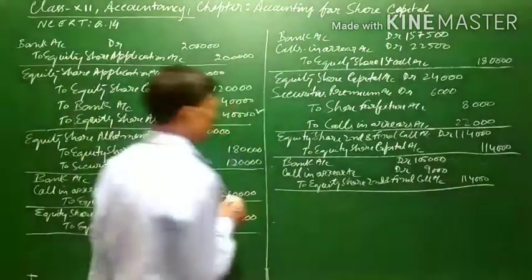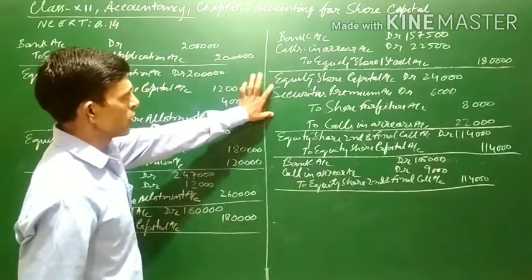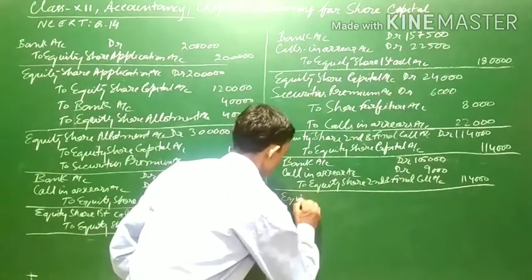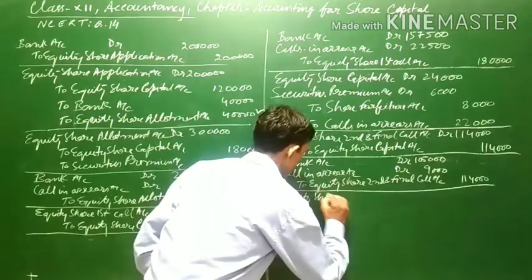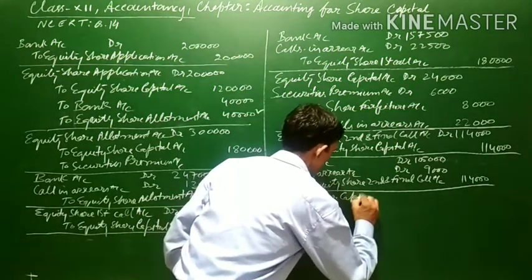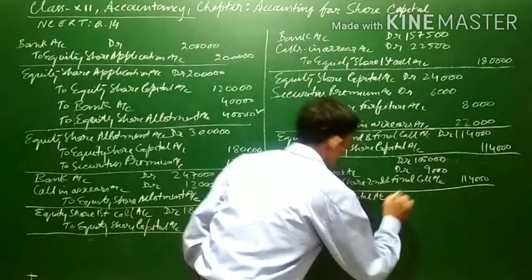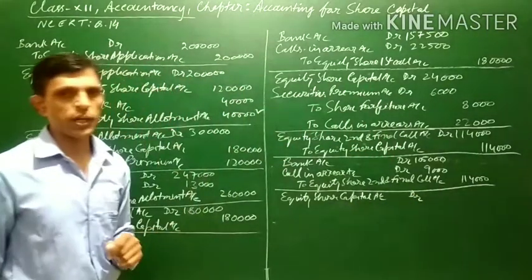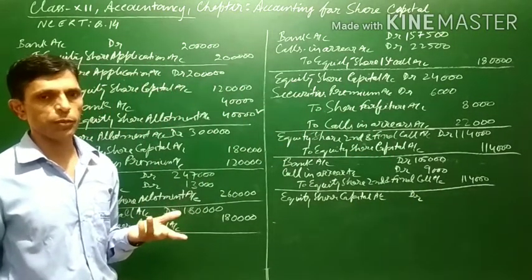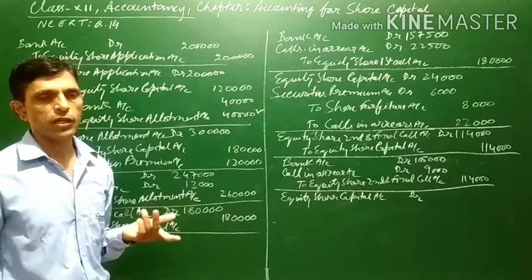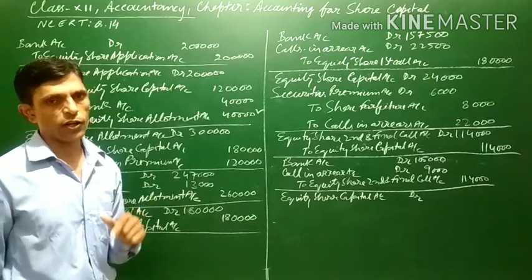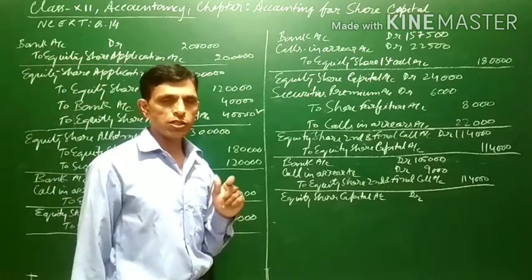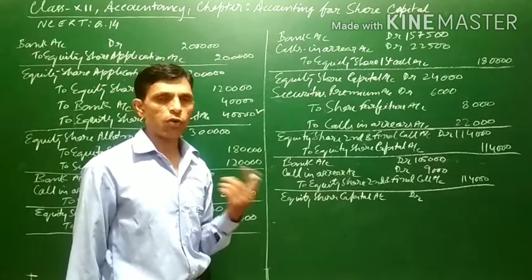Now see what is the general entry. It will remain the same. Equity share capital account will be debited. Equity share capital account debit. Securities premium will not be debited here because Ethika has already paid the allotment money, and in the allotment the premium was along with the allotment money. And if shares are forfeited, the securities premium is not debited when the amount is already paid.